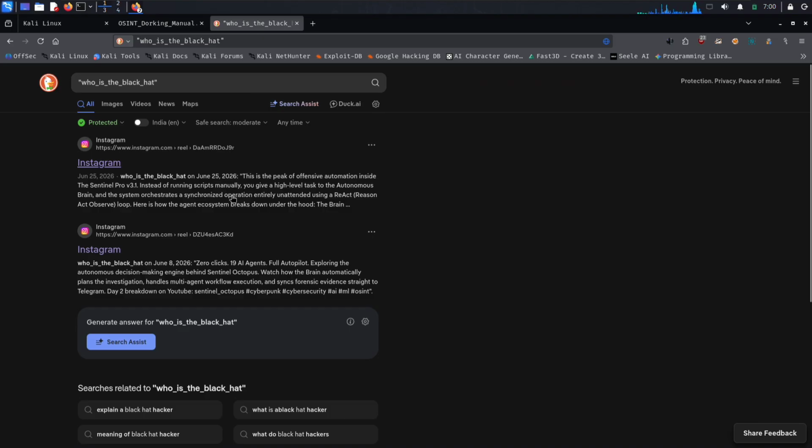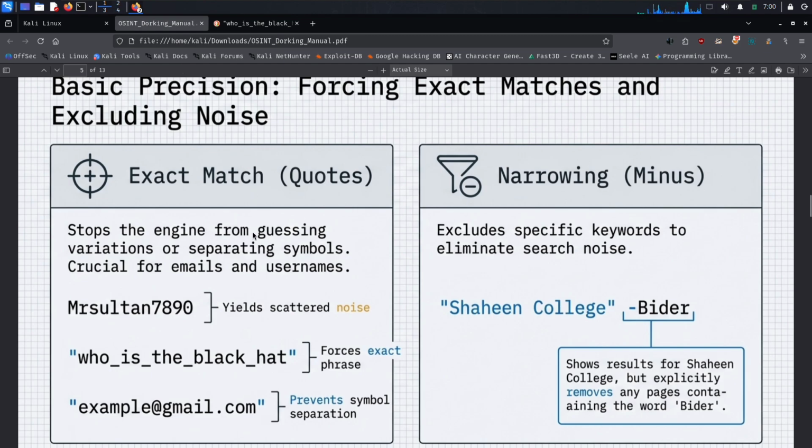Important rules while using quotes. However, there are some situations where using only quotes may not give the best results. Sometimes search engines use their own algorithms to understand names, words, and variations. Using exact quotes can sometimes limit those results too much. In such cases, investigators try different variations. For example, who is _the_black_hat, or who is the black hat, or other possible formatting variations. The goal is to search for different representations of the same identity.